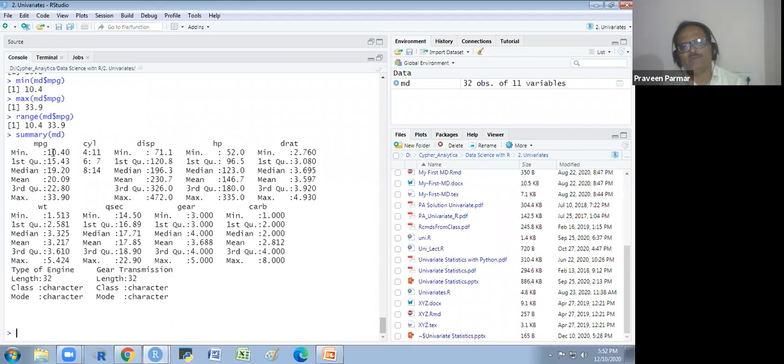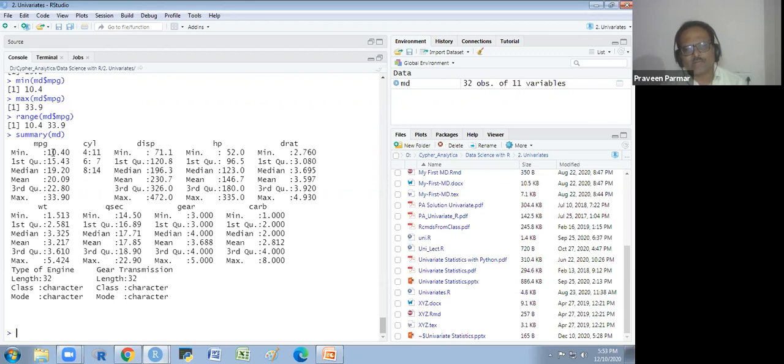In the second variable, which is a factor variable, I have taken the cylinder. So you see 11 vehicles have 4 cylinders, 7 vehicles have 6 cylinders, 14 vehicles have 8 cylinders. But here at the last, you see the type of engine and the gear transmission, which are of character class. We are not getting any summary or any statistics here. We are just getting the length, 32. We are not getting how many types of engine, how many types of gear transmission, and how many times they occur. We are not getting the frequency also.